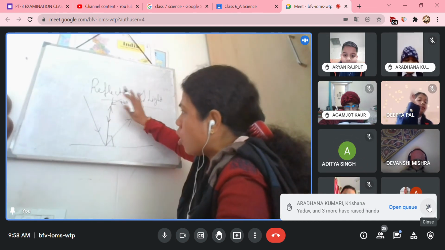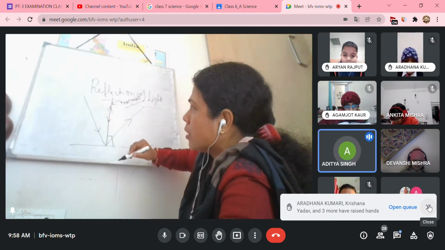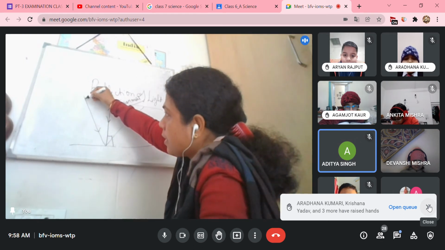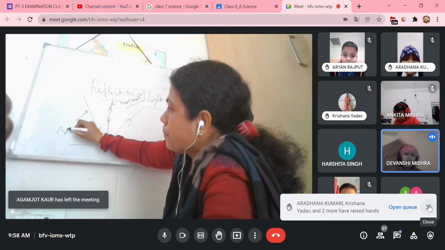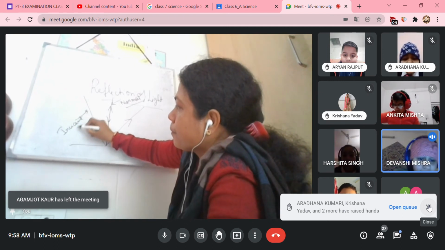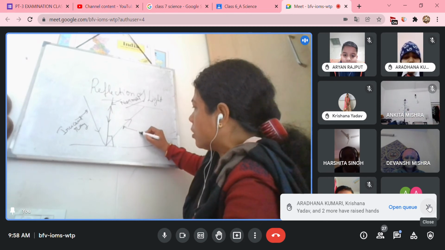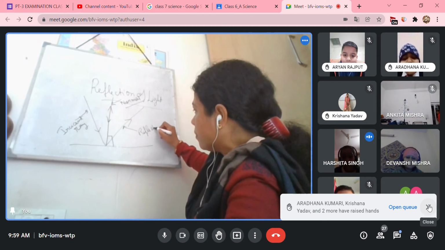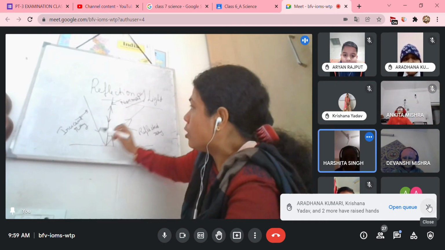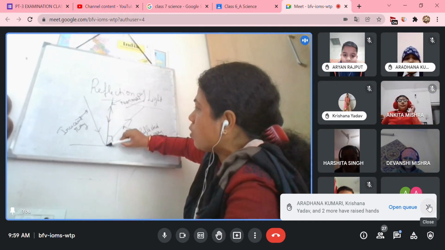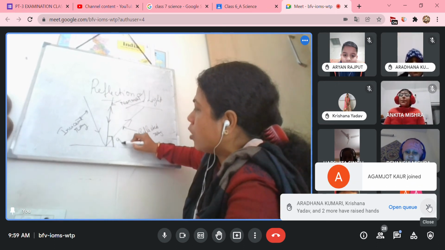So apart from the normal, if the ray comes, this is the incident ray. The ray that is falling on the surface is called the incident ray, and the ray which is bouncing back is called the reflected ray. Clear? And this is the normal ray. Normal means where it is incident and bouncing back in the same path, because it has fallen at an angle of 90 degrees.